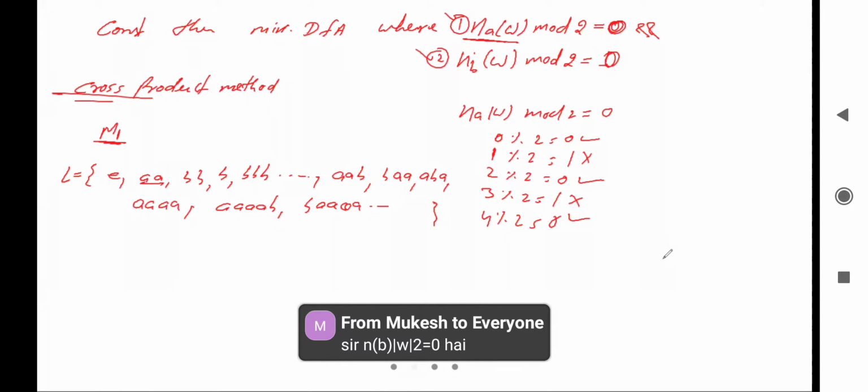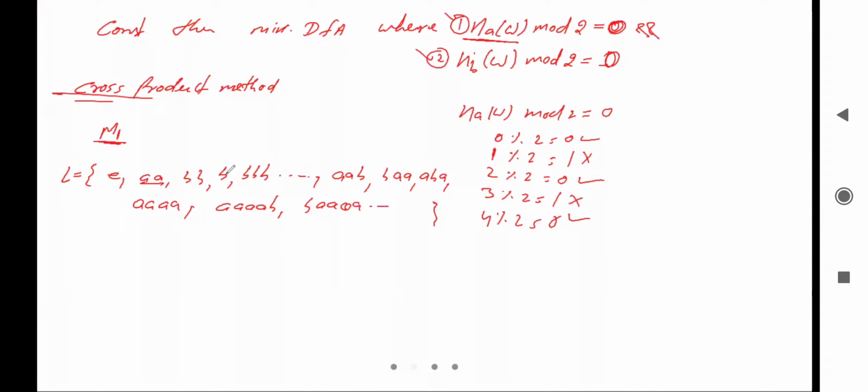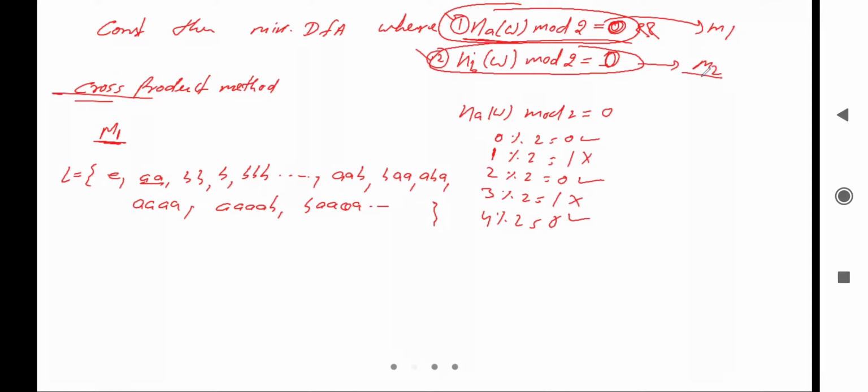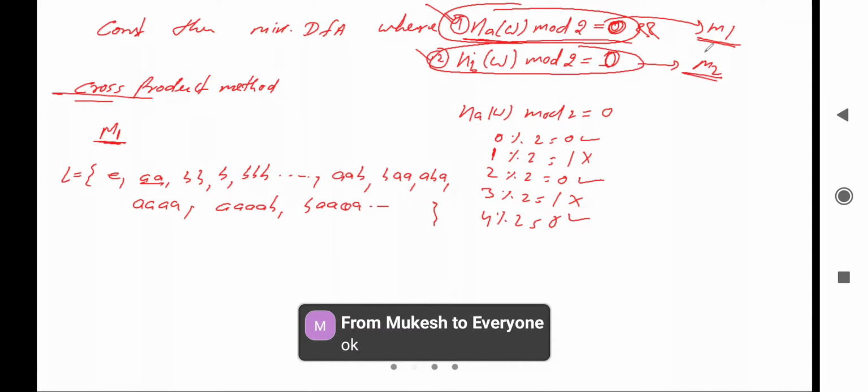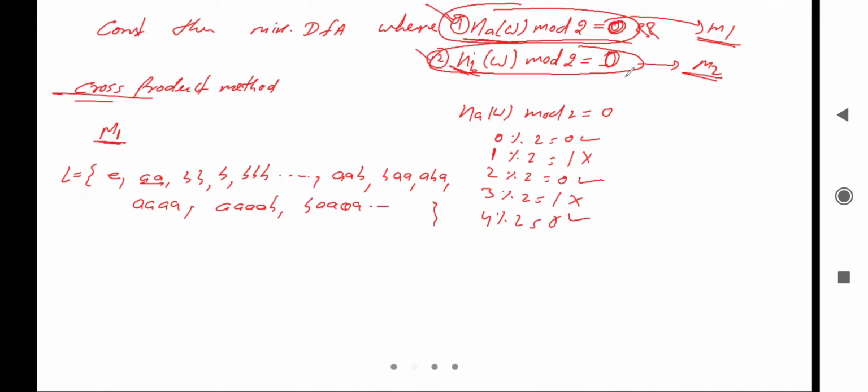Yes, that is the another machine. I'm looking for the machine M1. I'm saying for this language the machine is M1, right? And for this language the machine will be M2, right? I'm constructing these individual machines. So we are constructing these two individual machines. For which one first? Number of A in W mod 2 equal to 0. This machine will be M1. And what is this? Number of B in W mod 2 equal to 0, that is machine number 2.